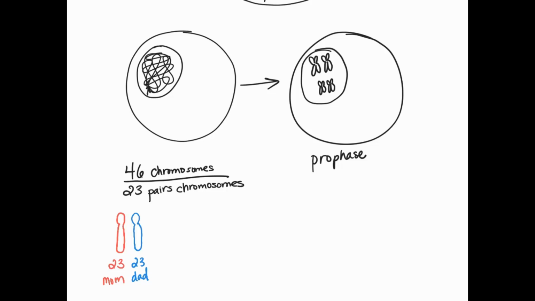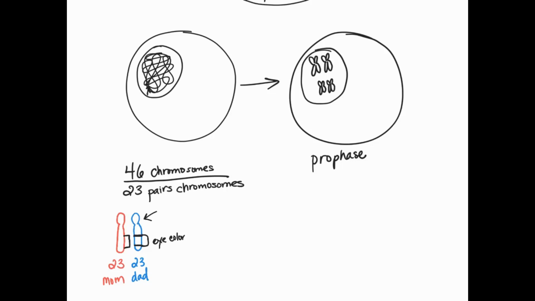On one chromosome, let's say, that we got from dad, this codes for eye color. Now, what this is, is our DNA all wrapped up and condensed in a really small package.